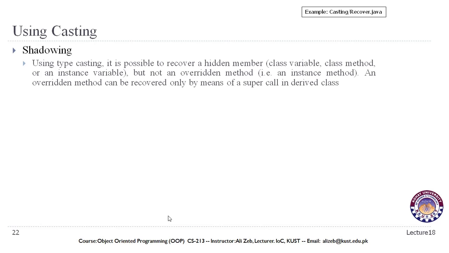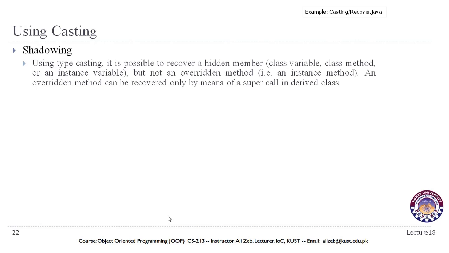Using casting. Why do we need to use casting? Using type casting, it is possible to recover a hidden member. As I said, we may need to use casting if we need to access the methods or fields that have been overshadowed by our objects.